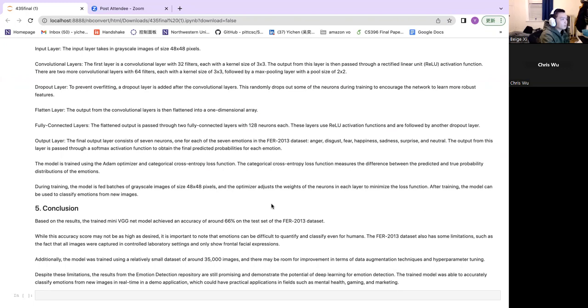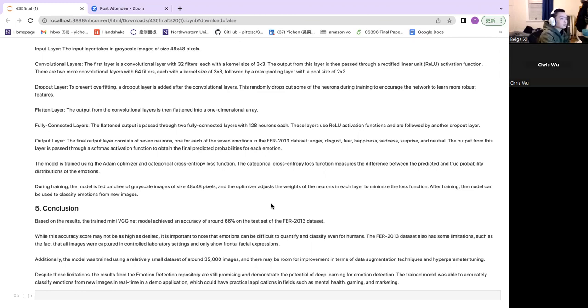During training, the model is fed batches of grayscale images of size 48 times 48 pixels, and the optimizer adjusts the weights of the neurons in each layer to minimize the loss function. After training, the model can be used to classify emotions from new images. And as a conclusion, based on the results, the trained mini VGGNet model achieved an accuracy of around 0.66 on the test set of the dataset.